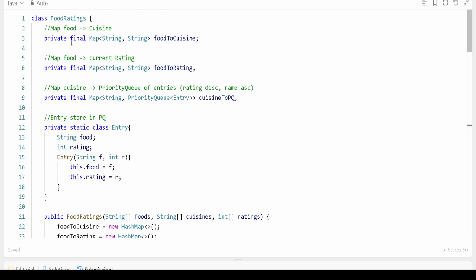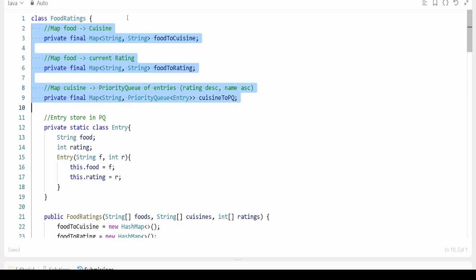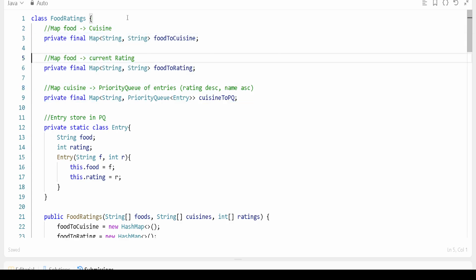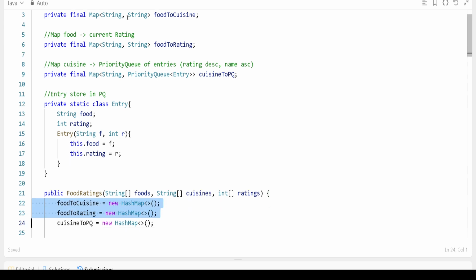Okay, let me recap again. Very first, we have created the cuisine map, then we have the current rating map, and we know the priority queue map, right? Priority queue map where we'll have the cuisine name and the queue. Okay, so each queue will contain entries. We can say the rating and name. Rating will be in descending and name in ascending order. This is our entry class that will store into the queue.